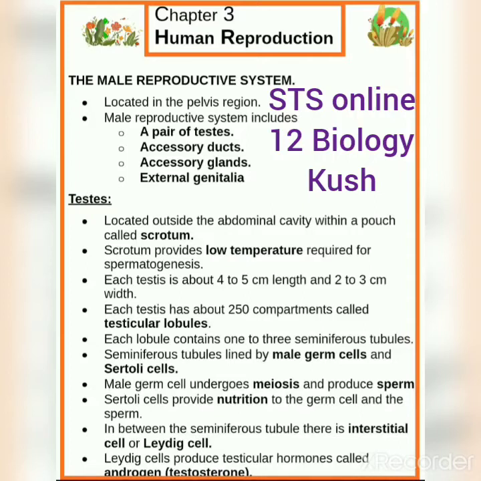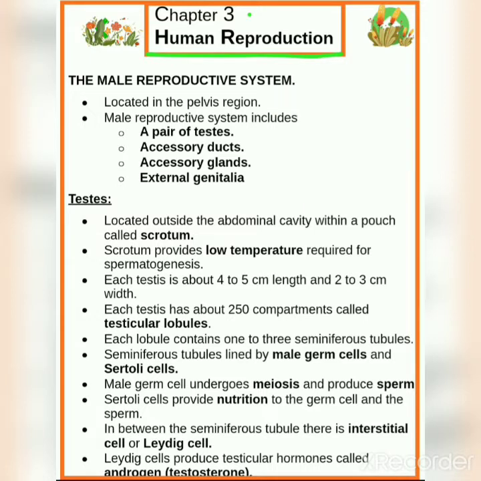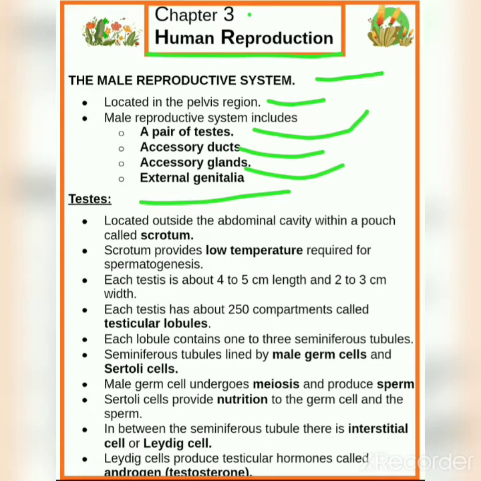We are live now. Today we learn class 12th biology, chapter 3, human reproduction. The first topic is the male reproductive system. The male reproductive system is located in the pelvis region. It includes a pair of testes, accessory ducts, accessory glands and external genitalia.